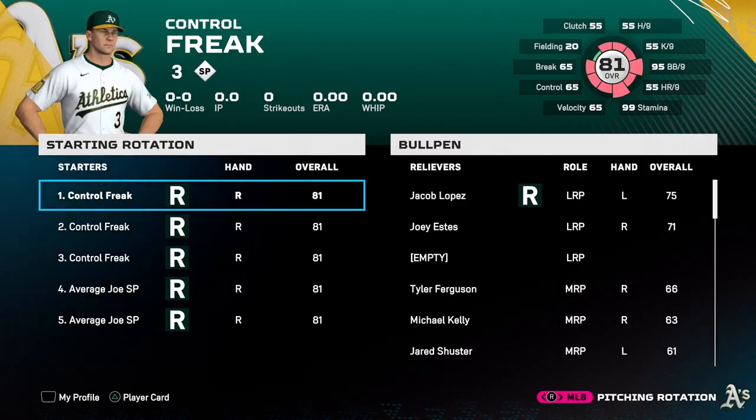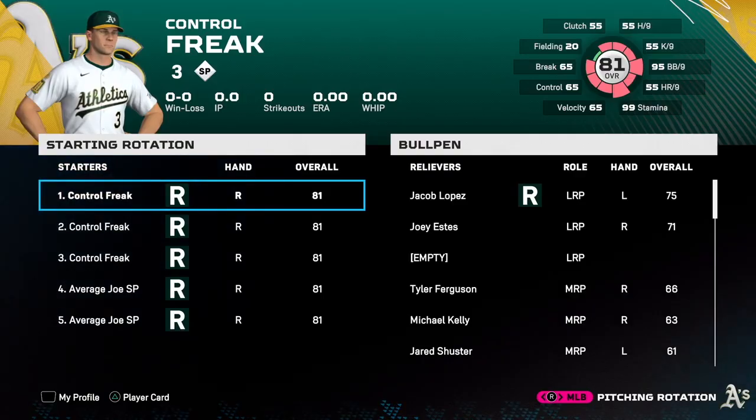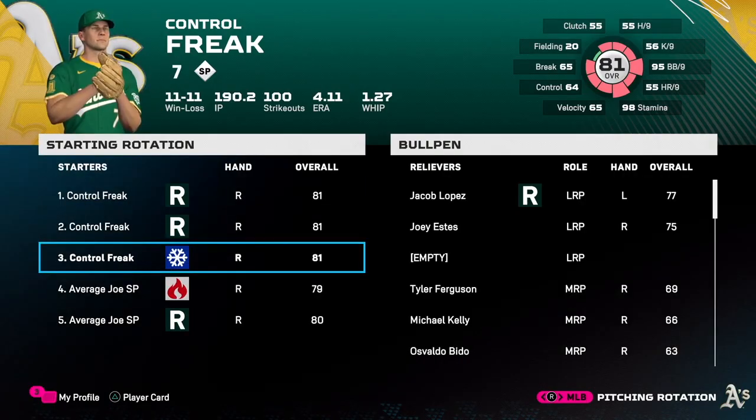So on the A's here, I have 3 Control Freaks and 2 Average Joes, and we're going to play 5 seasons. I'm going to play 2025 5 times over, and we're going to compare their results. This should give us a decent sample size to see how impactful having outlier walks per 9 is for a pitcher. We're going to be looking at 4 different statistics to measure their success.